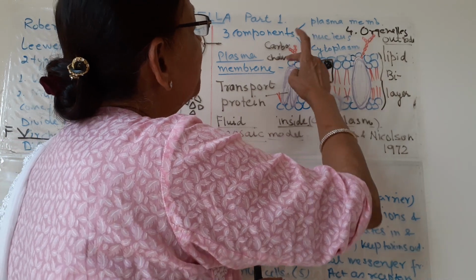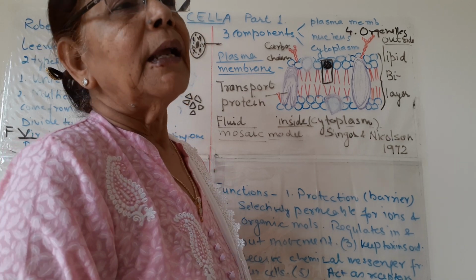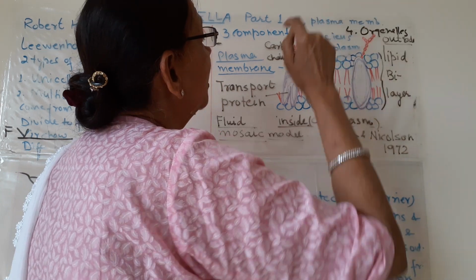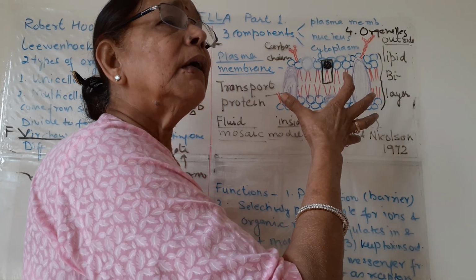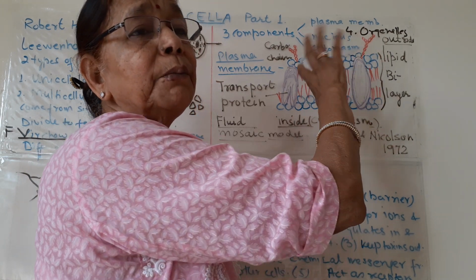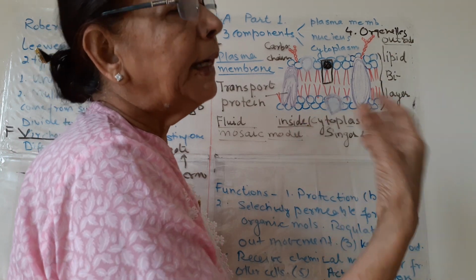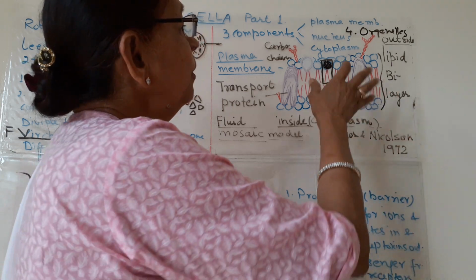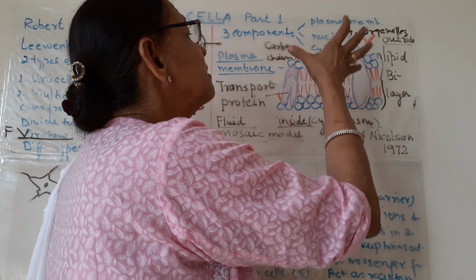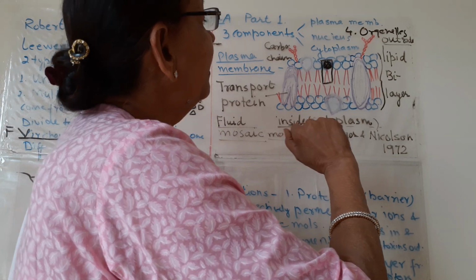So these are important, and they form an ID of the cell. ID means identification for the cell. By these carbohydrate chains, the cell has a specificity, and the cell can be recognized by other cells or other antibodies of the system. So these chains give identification to a particular cell. So these are not only decorations, they give identification.